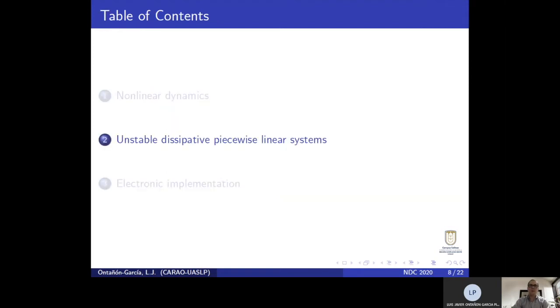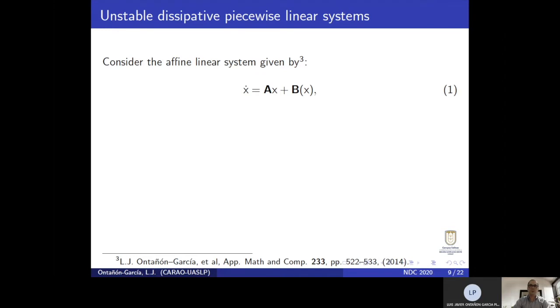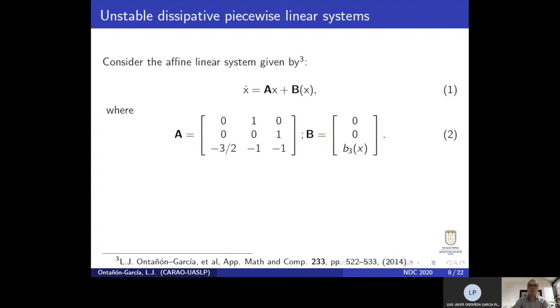The second topic: we will talk about these unstable dissipative systems and how they are composed. First, let's consider this affine system given in equation 1. The matrix A will be composed of real values as it is presented here. In this particular case, the piecewise vector B will be composed of a parameter B subindex 3. The states of the system live all in the real values, and the parameter B will also be real.